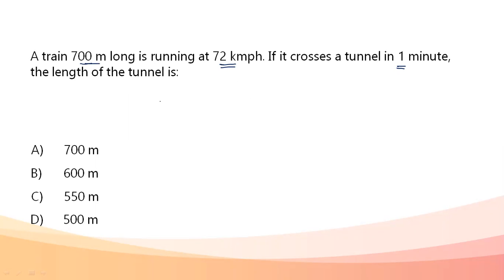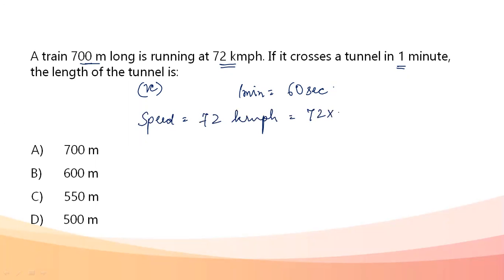Let the length of the tunnel be x. Now the time taken to cross the tunnel is given to me as 1 minute. Let me take this 1 minute as 60 seconds. Let's convert the speed also into meters per second. So speed is 72 kilometers per hour. Let's convert this into meters per second, so I'll multiply by 5 by 18. When I do this, it comes out to be 20 meters per second. So speed is now in meters per second, and time is also in seconds.